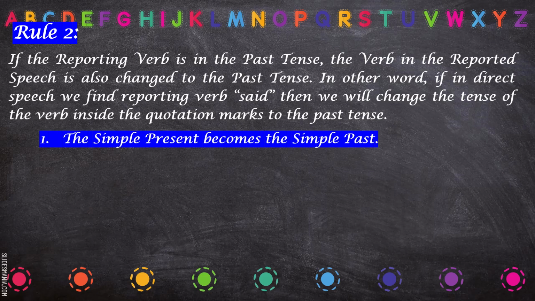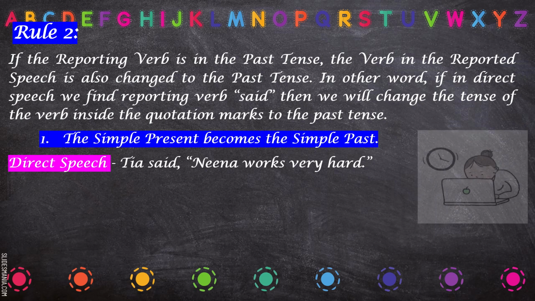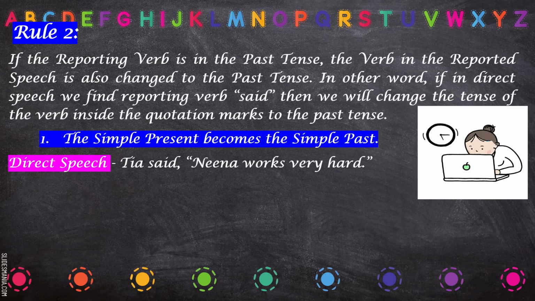Now the sub rules are: the simple present becomes simple past. The rule says that it changes into past tense, so you have to be clear how it is changed. Simple present becomes simple past. Example: Tia said, Nina works very hard. Here the reporting verb said is in past tense, and the verb in the reported speech is in present tense.